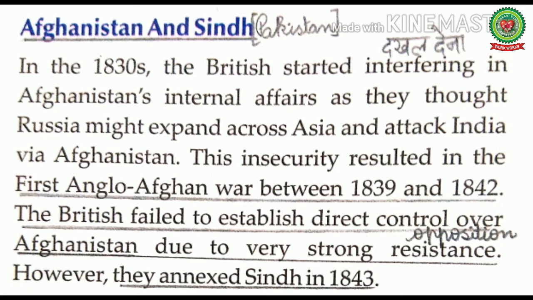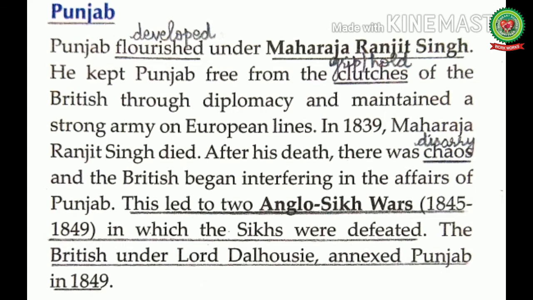So the British started interfering in Afghanistan's internal affairs, and this insecurity resulted in the First Anglo-Afghan War between 1839 and 1842. The British failed to establish direct control over Afghanistan due to very strong resistance. Resistance means opposition. So, many prolonged wars were fought between the British and Afghanistan, and the British were defeated and failed to establish direct control over Afghanistan. However, they annexed Sindh in 1843, and after annexing Sindh, they tried to annex Punjab.